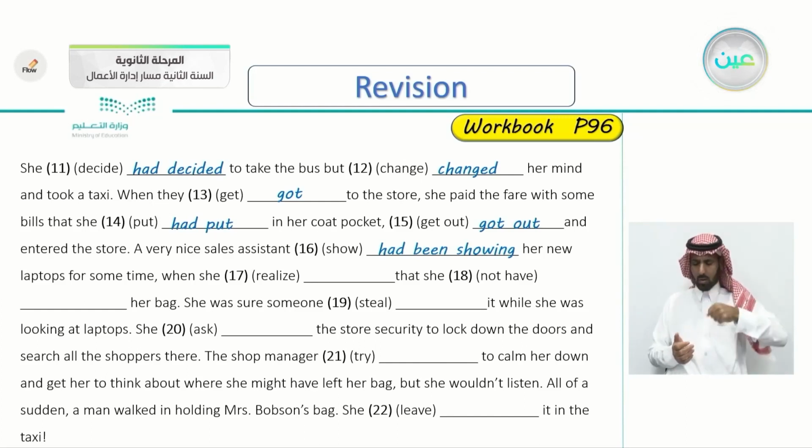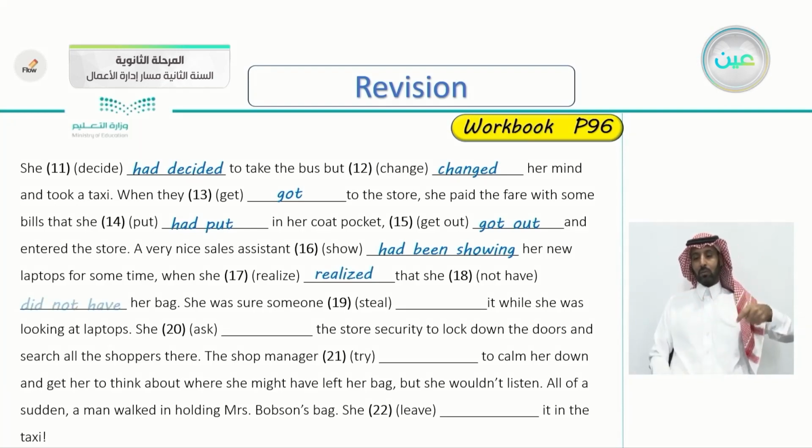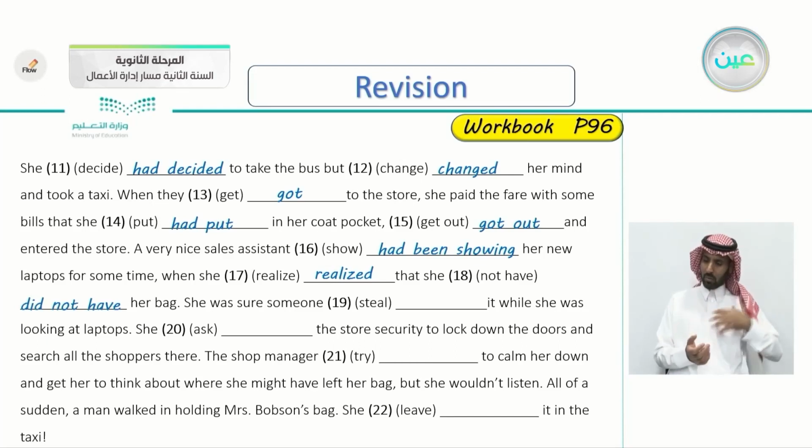When she realized that she did not have her bag. Yes, she didn't have or did not have her bag. She was sure someone had stolen it while she was looking at laptops. So the verb steal here, yes, that's correct. She was sure someone had stolen it while she was looking at laptops.